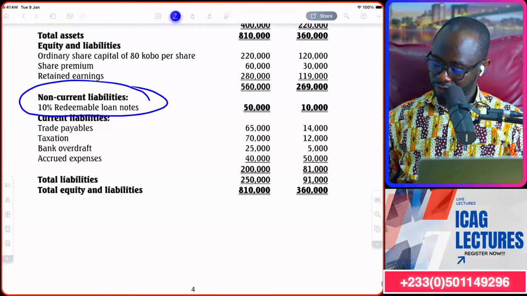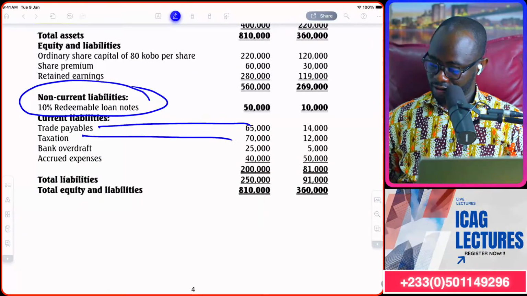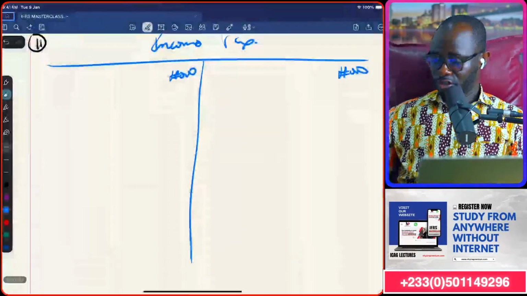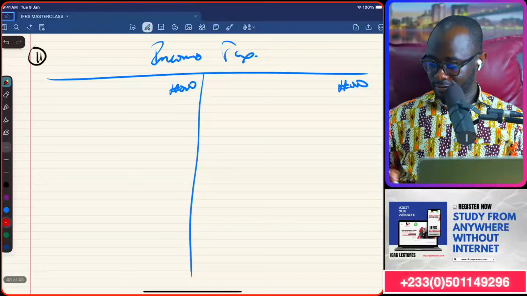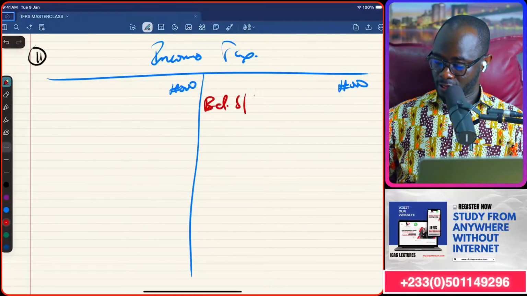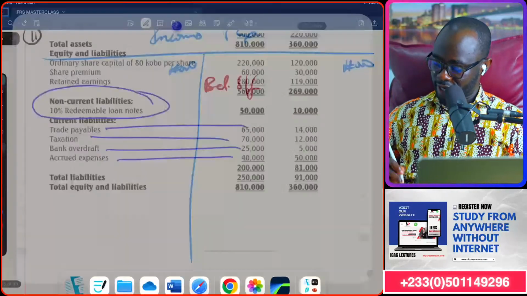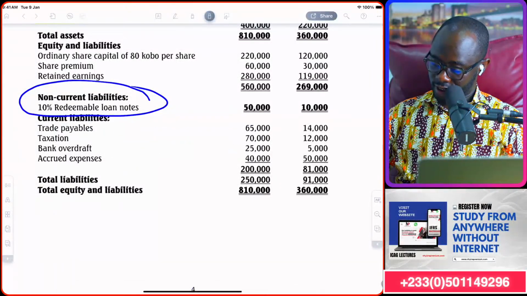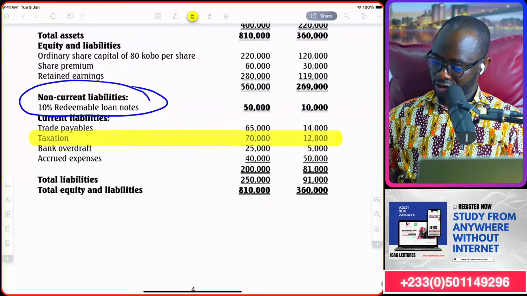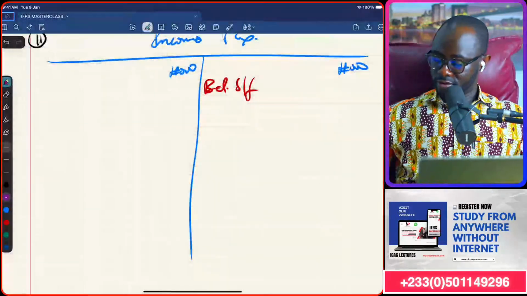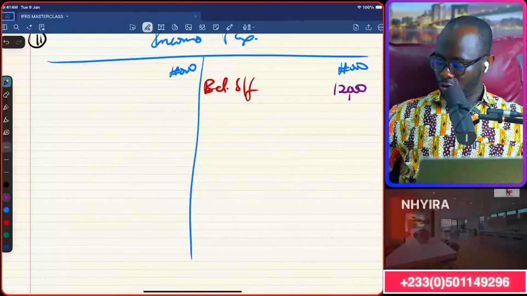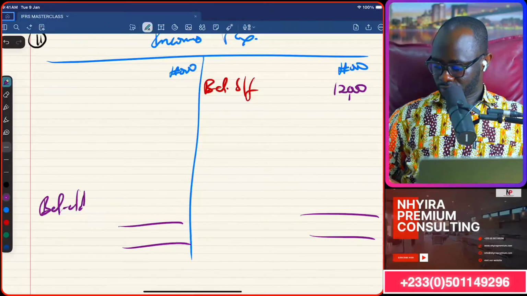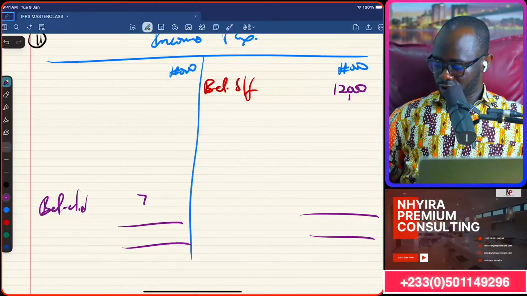So we bring the opening balance, balance brought forward there. Income tax, gotta be careful. The second one, 12,000 and 70,000. So 12,000 for opening and 70,000 for closing.